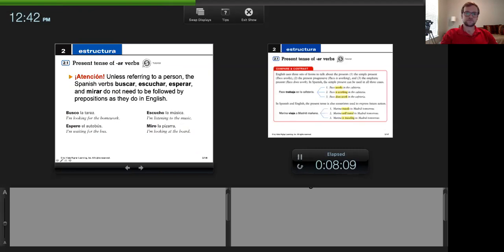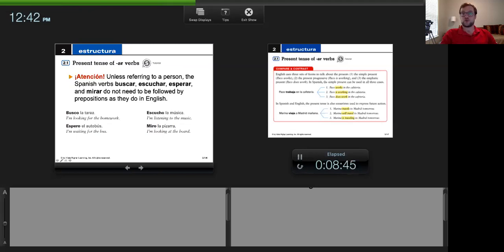Muy bien. Now, unless referring to a person, the Spanish verbs buscar, escuchar, esperar, and mirar do not need to be followed by prepositions as they do in English, okay? Busco la tarea. It's almost like it's included. We would say busco por, or I'm looking for, right? But that preposition is not needed in Spanish. Espero el autobús. You don't need to say I'm waiting for the bus. You just say I wait the bus. Or I listen the music. Escucho la música. I'm listening to the music.